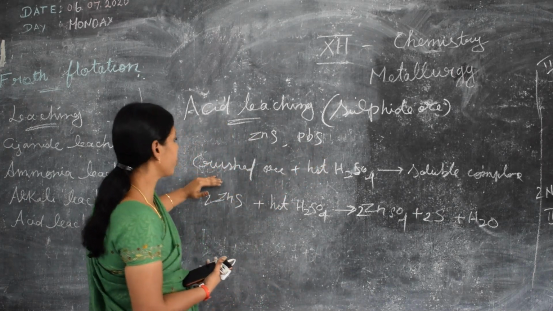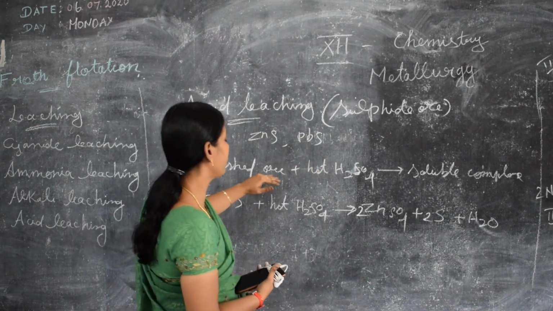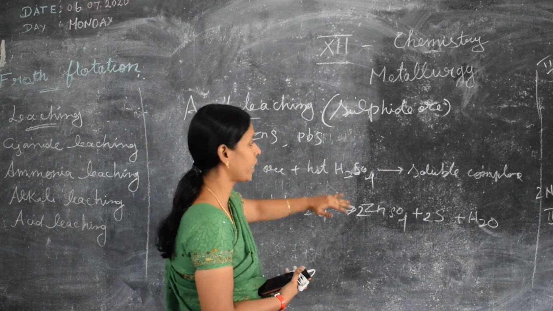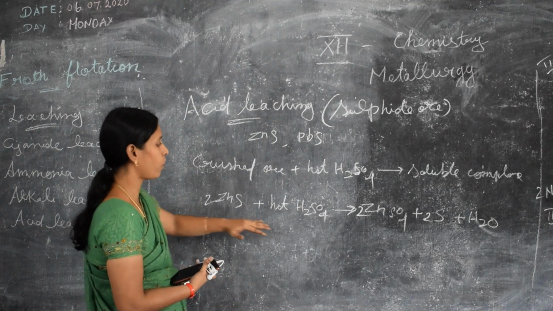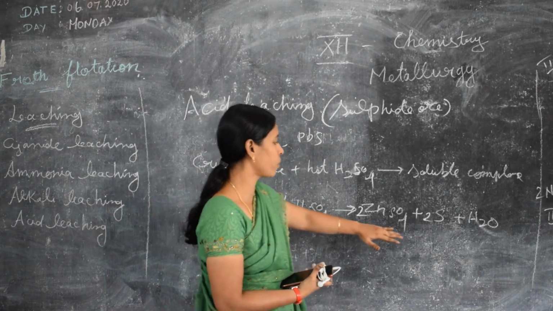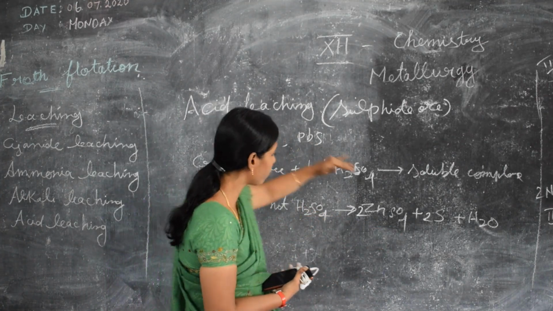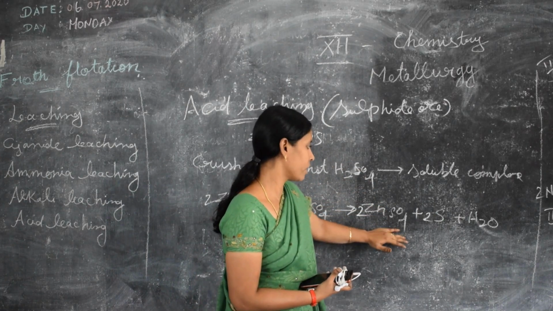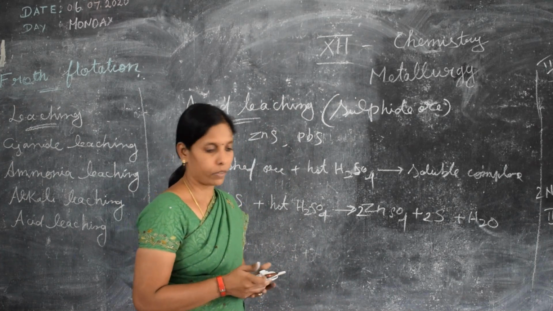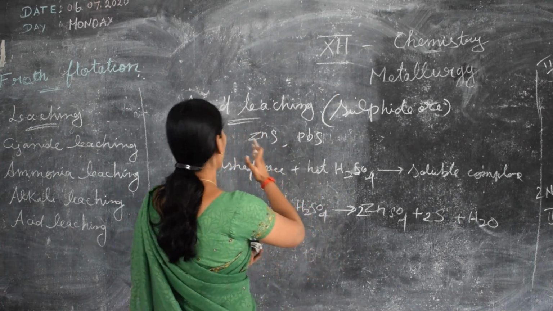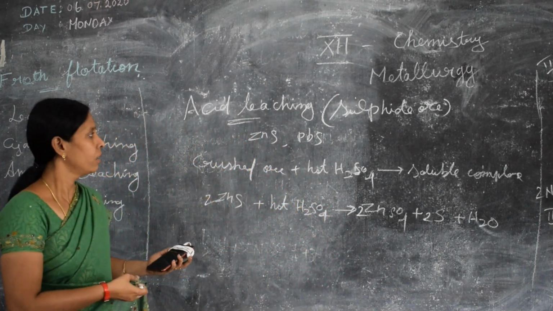The crushed ore is treated with hot sulfuric acid to form a soluble complex. So this is the acid leaching process.